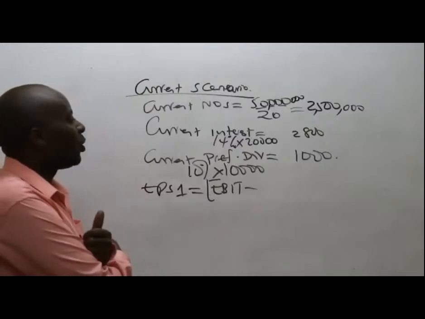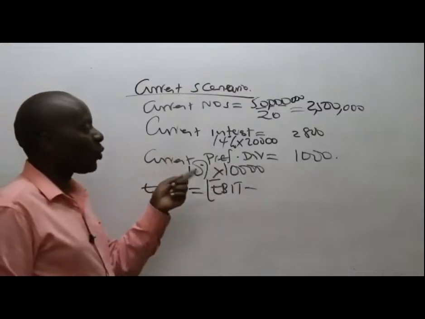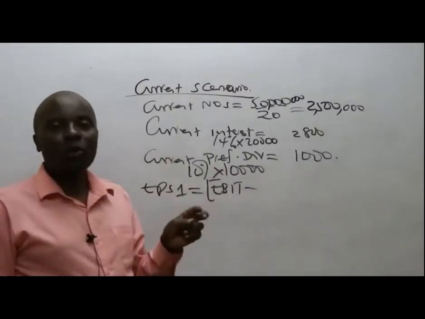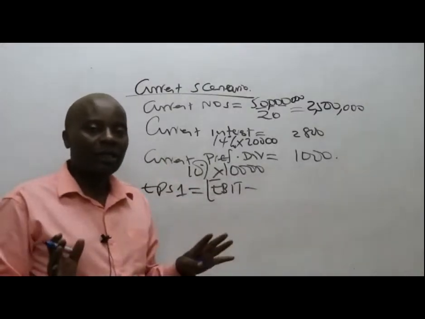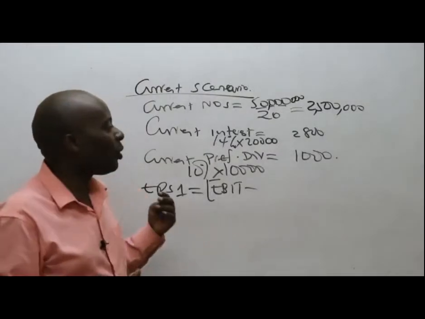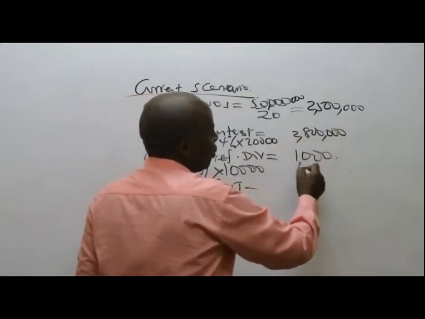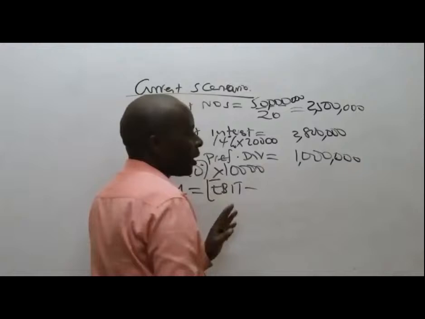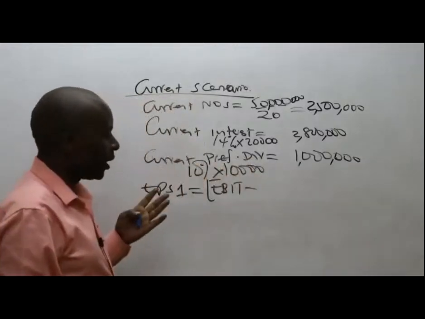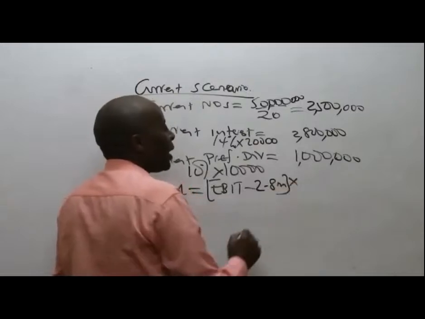How do you want us to capture these figures, in millions, or the way they are? To avoid confusion, let's know that this is supposed to be 2.8 million and this is supposed to be 1 million. Although if I'm the one, I would have just captured all of them in millions. So EBIT minus our old interest of 2.8 million times 1 minus the rate of tax.